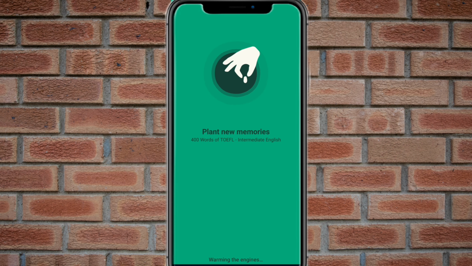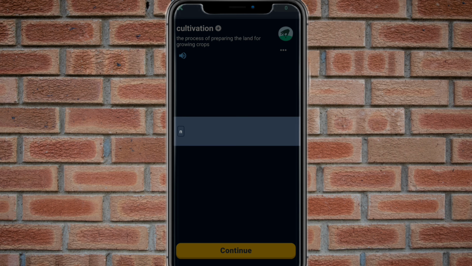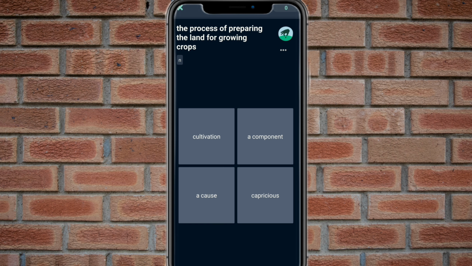You are going to enjoy this application because it is very simple. Cultivation, this is a new word. If you want to keep it, simply click on plus, so it will be added to your dictionary. Let's start. This is the second word, irrigation. Irrigation means supplying water.